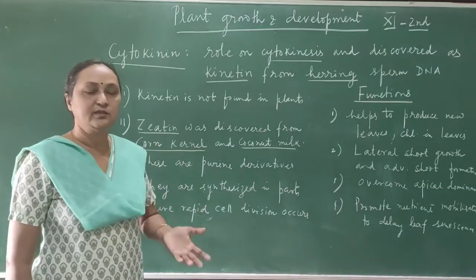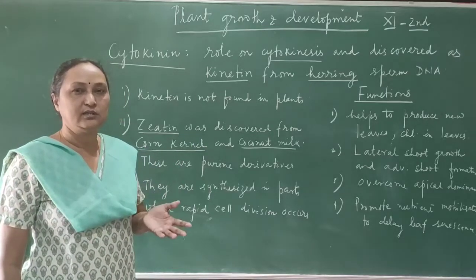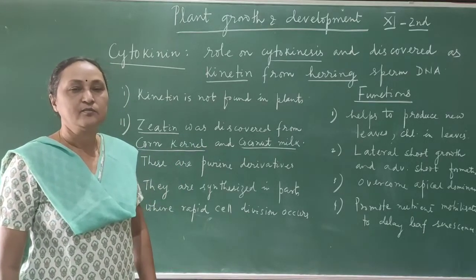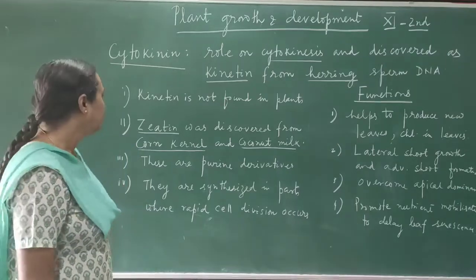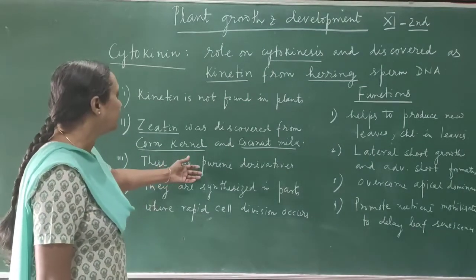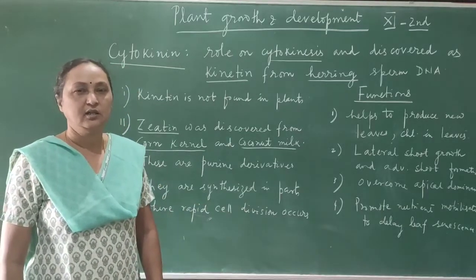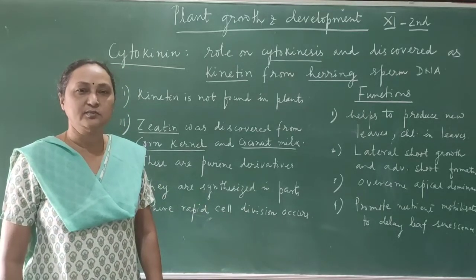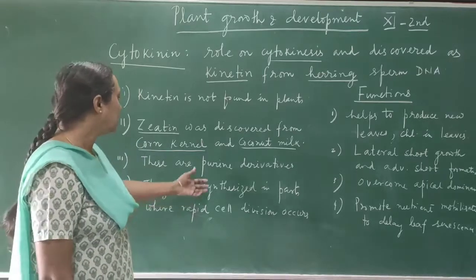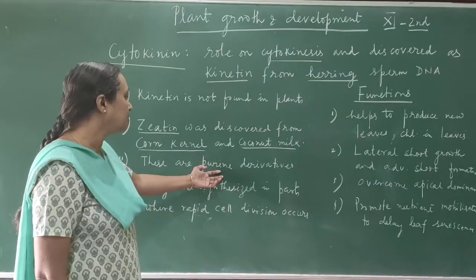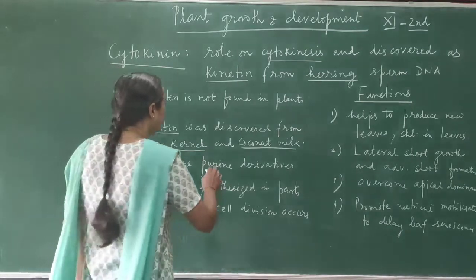So after the discovery of zeatin, many other naturally occurring and synthetic cytokinins were also discovered in plants. And these are all purine derivatives. These are actually derivatives of adenine. Adenine is one of the nitrogenous bases of DNA. So they belong to the group which is called purine. So these are mainly purine derivatives.